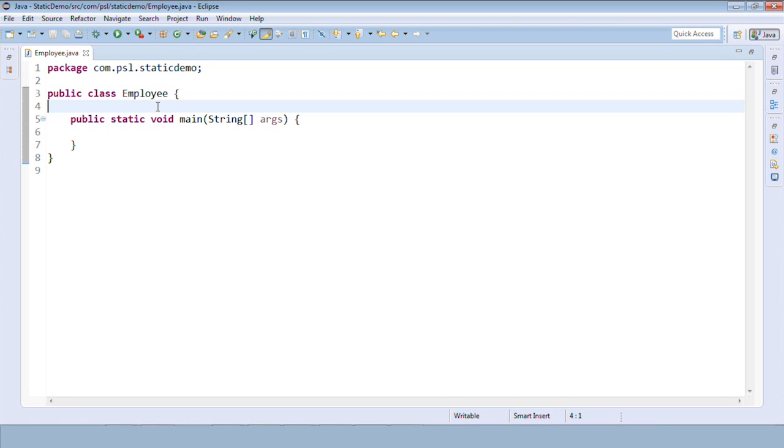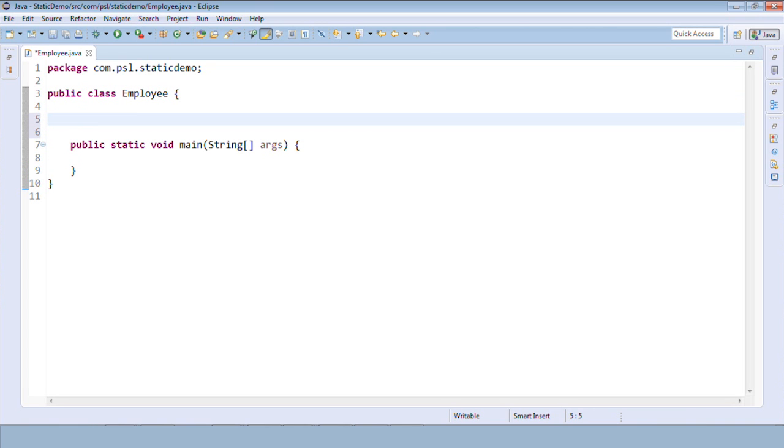So what we need to do is refer to only one copy of that variable. In that scenario, I'll go for a static int employee ID. Let me show you the same demo without static first. So I'll create employee ID.